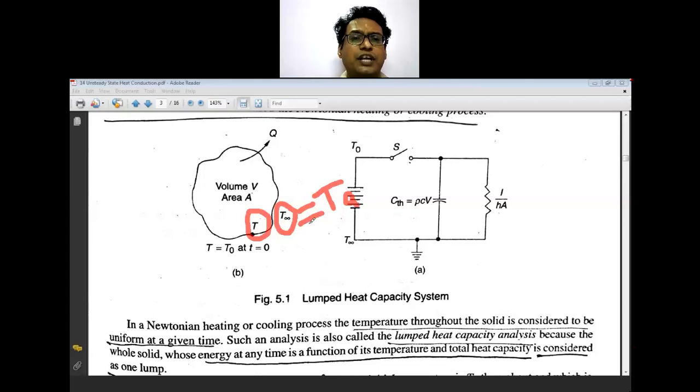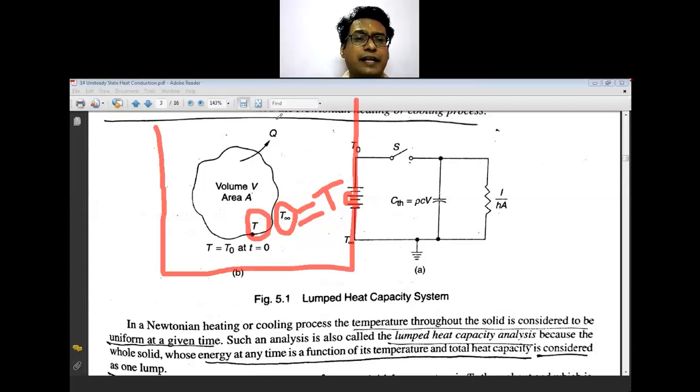T infinity, which is equal to TA, is the surrounding temperature. Now this body is kept in a container, I can put this also in a container where the water is available at a certain exposed temperature, TA or say T infinity.